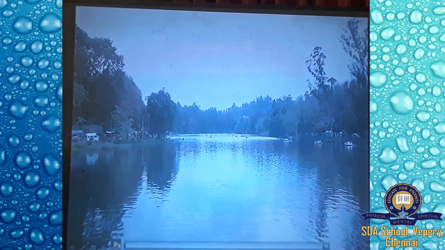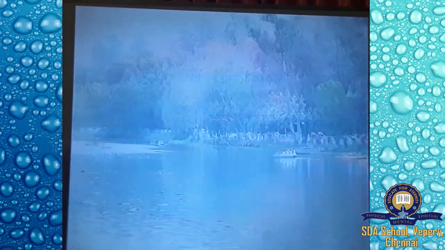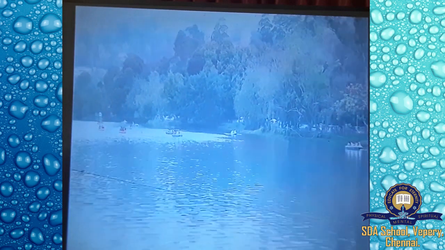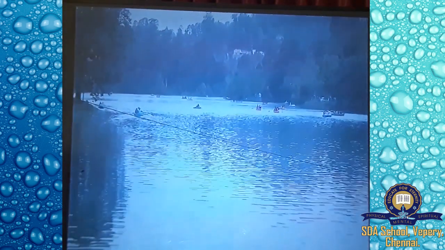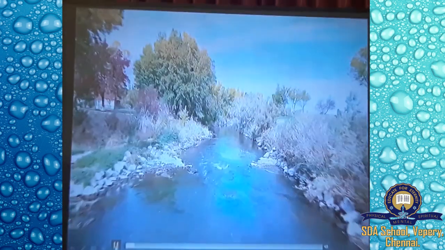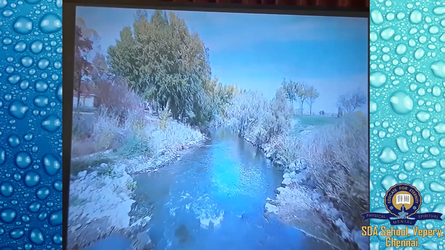Man-made means that from the lake they make a dam. Whenever you want water, they will open it and give. The water will come into the river. Next we'll see the river. Now see the river, how nicely it flows.